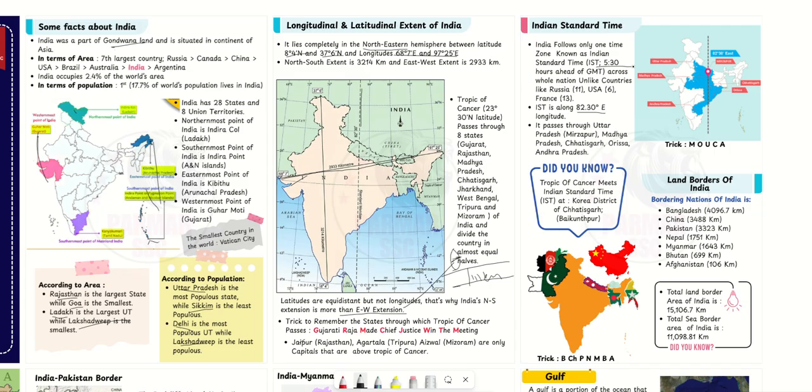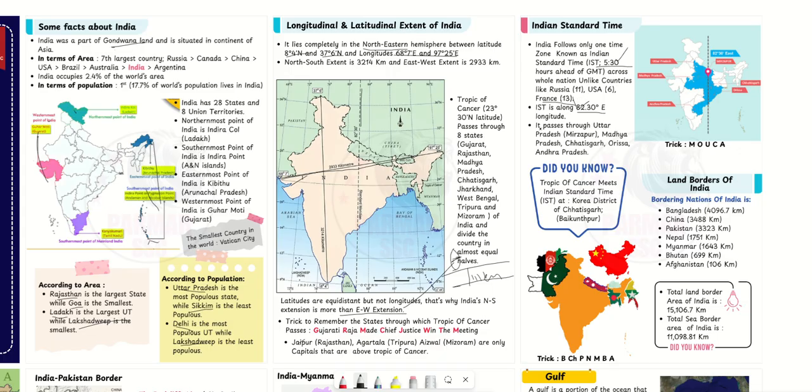So we are 5 hours 30 minutes ahead of GMT, meaning Greenwich Meridian. Among nations, Russia has 11 time zones, USA has 6, and France has the most time zones, that is 13. Why is this so? France is not as big as India, but France had many colonies during the 18th and 19th century, so the colonies have many time zones, and that is why France has 13 time zones.